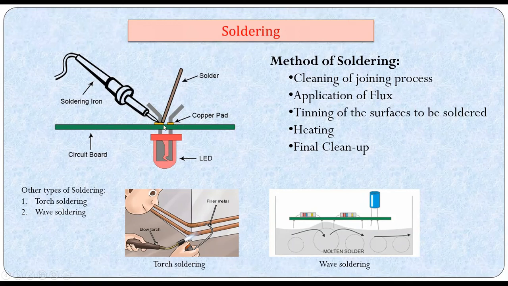It gets melted, and there is a printed circuit board moving, and you're going to do the soldering. You have different kinds of soldering here: torch soldering and wave soldering. So as I said, the method of soldering starts with cleaning of the joining surfaces, then application of flux, zinc chloride and things like that, heating, and finally cleaning of the joint.